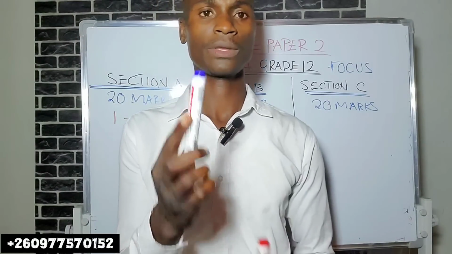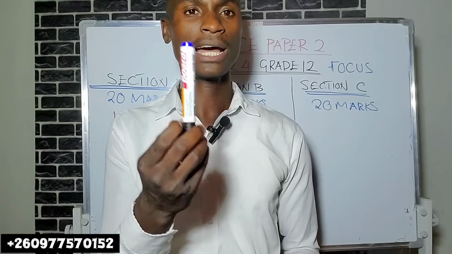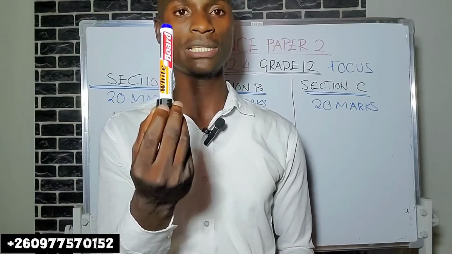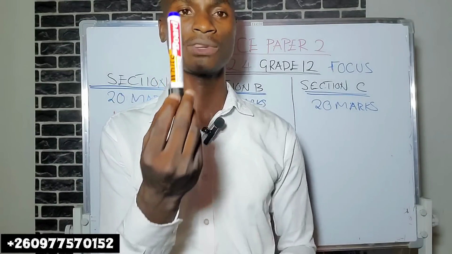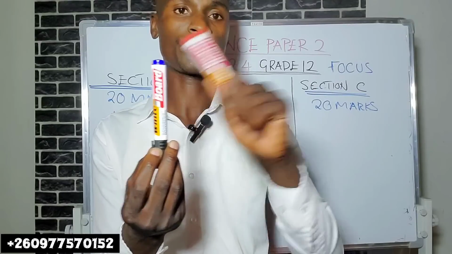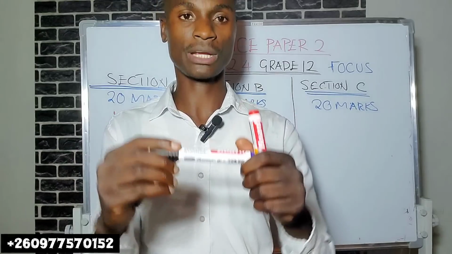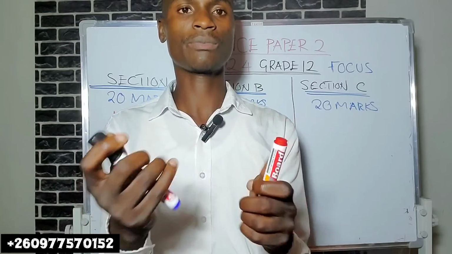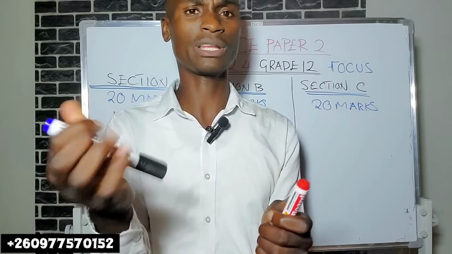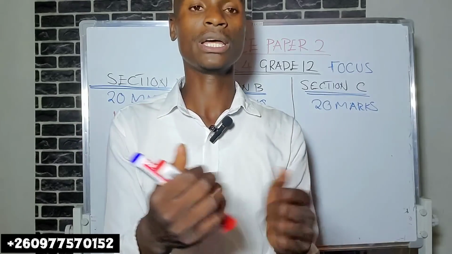An example of this one. This is a marker, a solid substance. What are the properties? In terms of volume, it has a fixed volume, in terms of occupying space. In terms of shape, it has a fixed shape. In terms of compressibility, it is incompressible. You can't compress a solid substance.